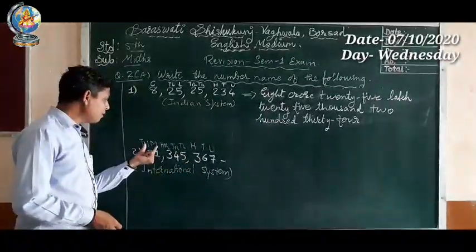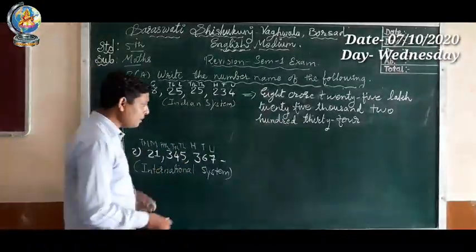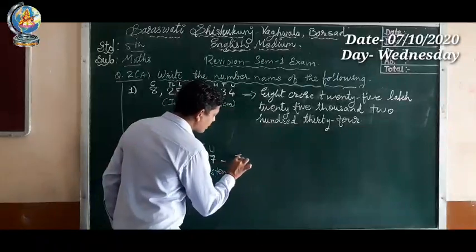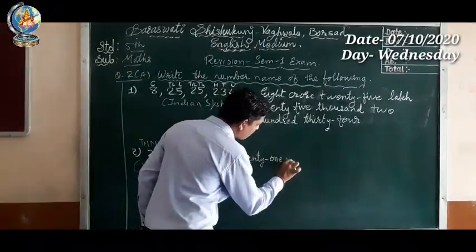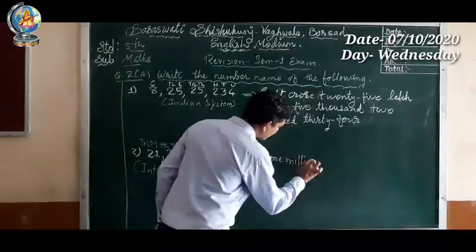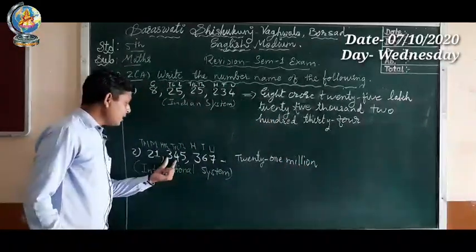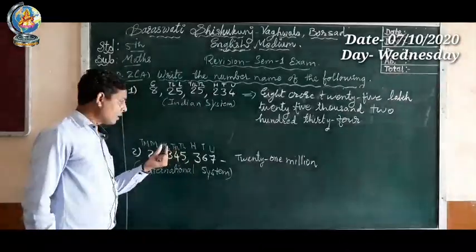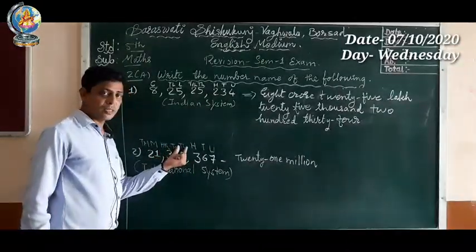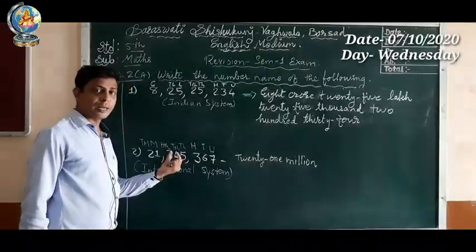So 21 million. So we can write 21 million. Then 345. Here we have 100,000, 10,000 and 1000, so together we have to write only thousand.